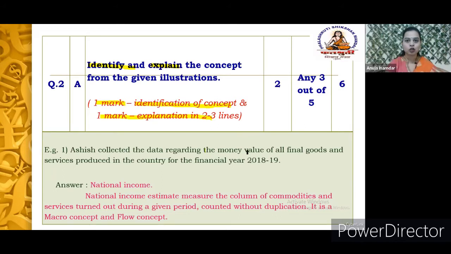Like here, what is basically given? Monetary value of all the final goods and the services that is produced in a specific country is given. That is what we call national income. And this is estimated for a financial year; national income is always estimated for one financial year, right? So from this particular part of the illustration, we can come to the concept that is nothing but national income. So obviously this identification will carry 1 mark, and later on you are supposed to give the explanation for the concept.